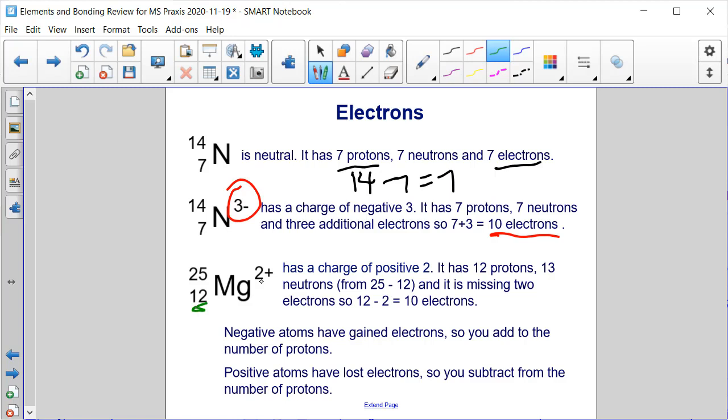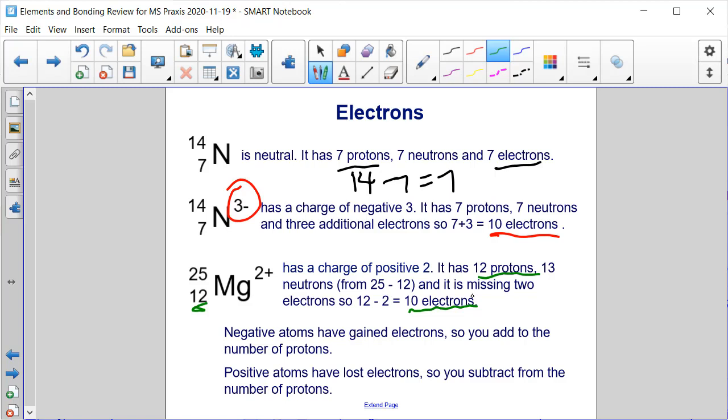And what this 2 plus means is that it has 2 more positives than negatives. So if we have 12 positives and there are 2 more positives than negatives, then we are left with 10 electrons. So 12 positives, 10 negatives gives us an overall charge of 2 plus for this magnesium ion.